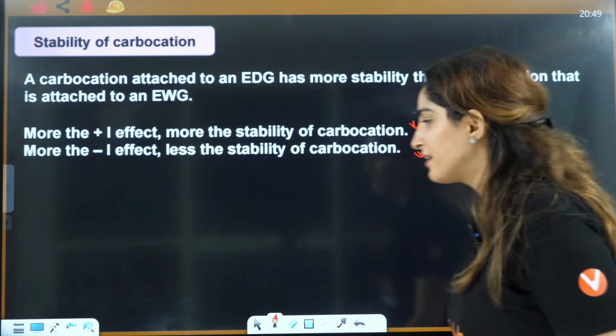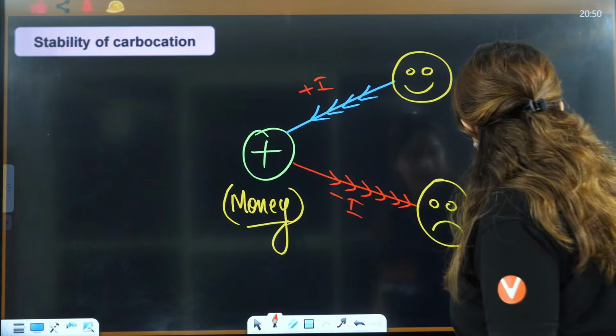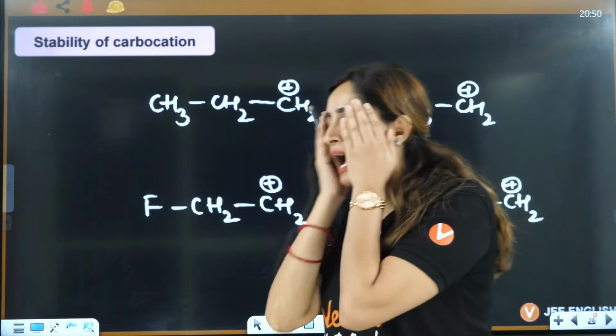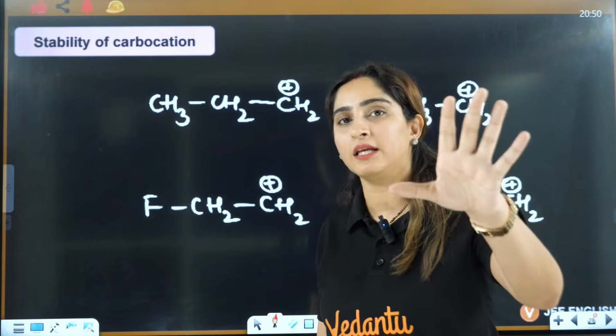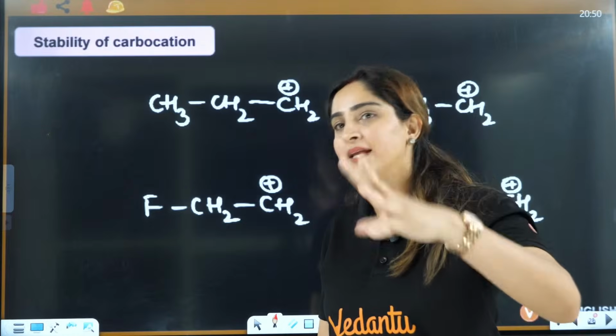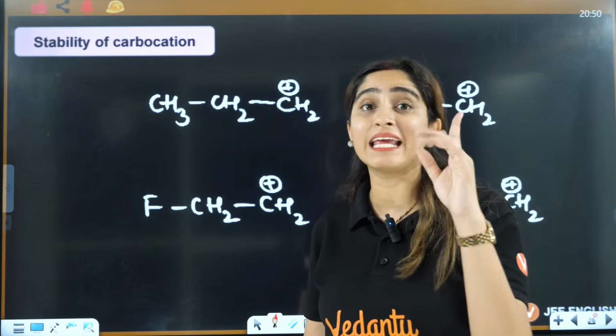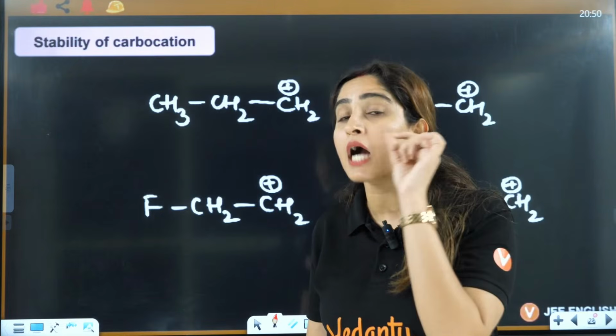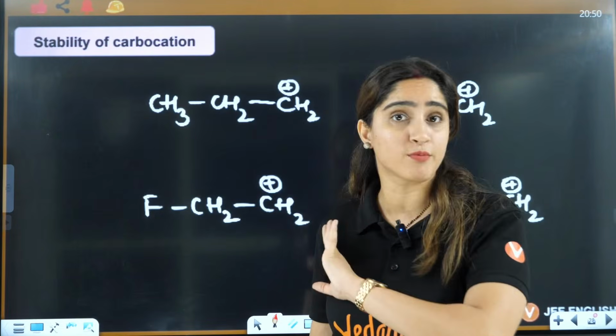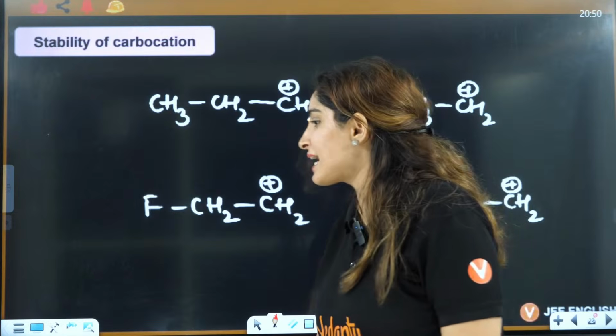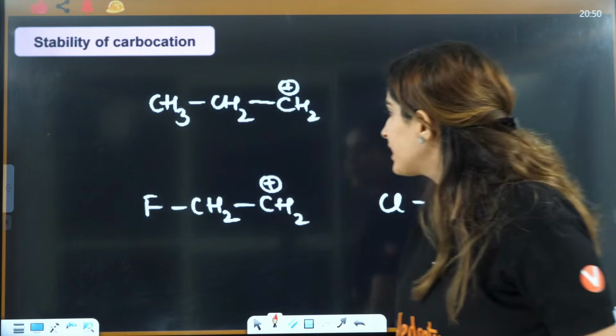So this is what you have to remember: carbocation means money. More money, more happiness. Plus I effect increases the stability of carbocation only. I am not talking about carbanion here.